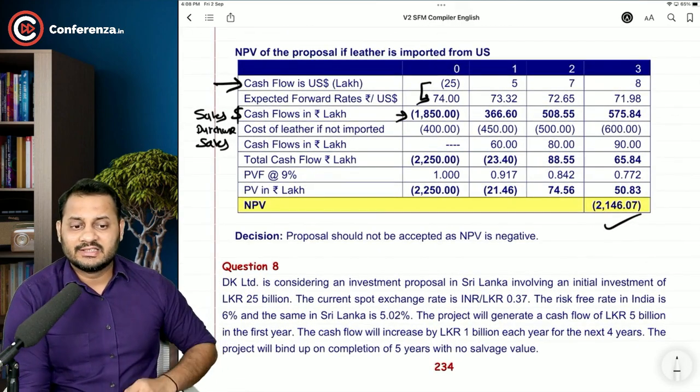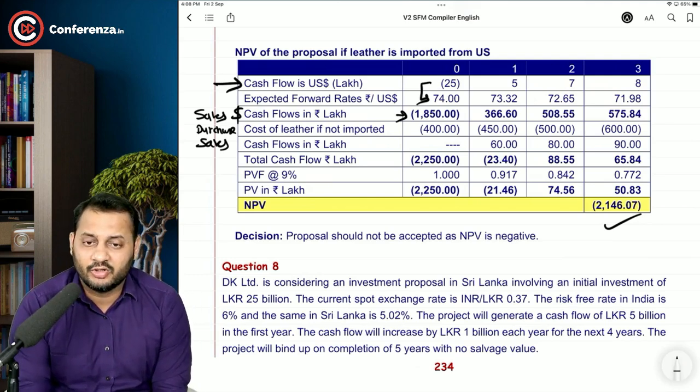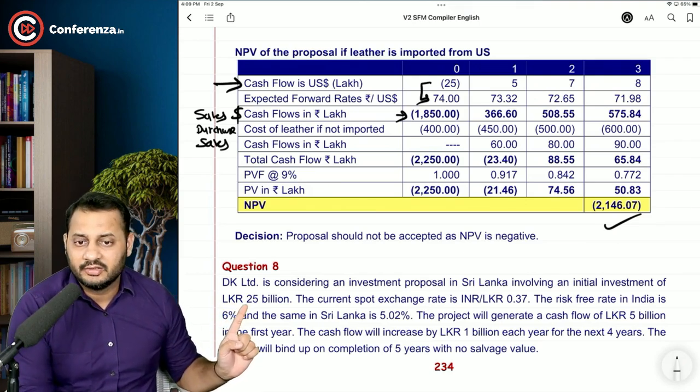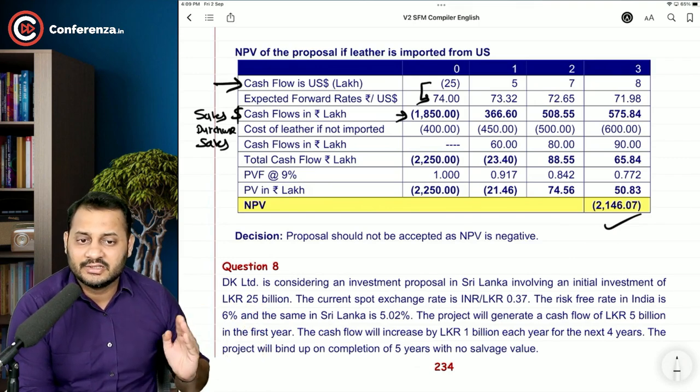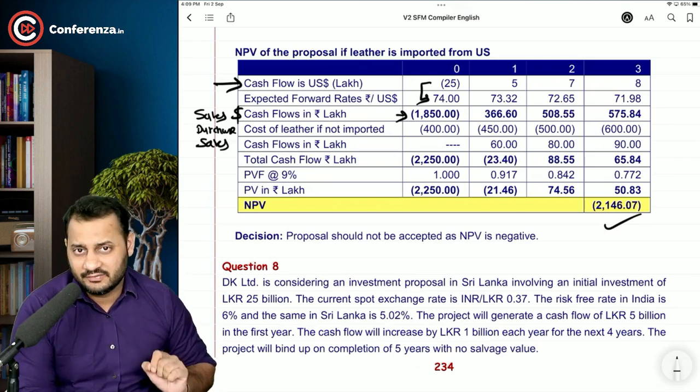DK Limited is considering an investment proposal in Sri Lanka. Understand the concept. Now we want to invest in Sri Lanka, involving an initial investment of Sri Lankan rupees LKR 25 billion. The current spot exchange rate is Indian rupees per Lankan rupees 0.37.